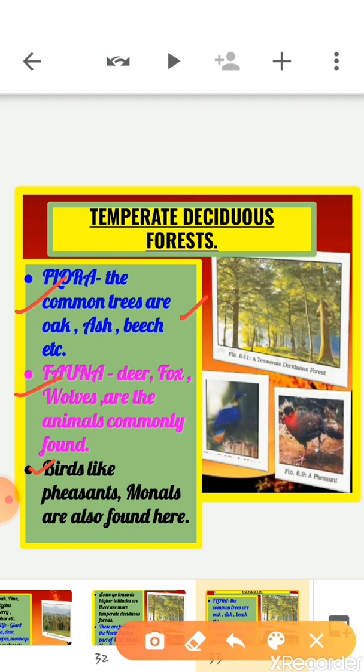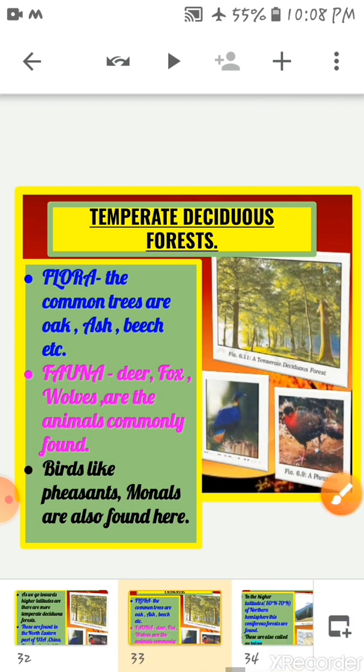Is it clear? Temperate deciduous forest: first of all, these forests are located in the higher latitudes, in cool temperate regions. Second thing, the trees are not very tall in this forest and they have thick trunks and broad leaves. The trees found here shed their leaves in the dry season.